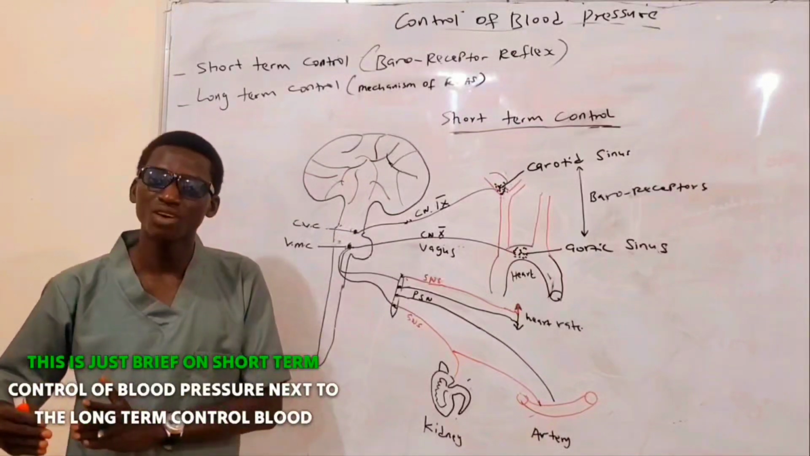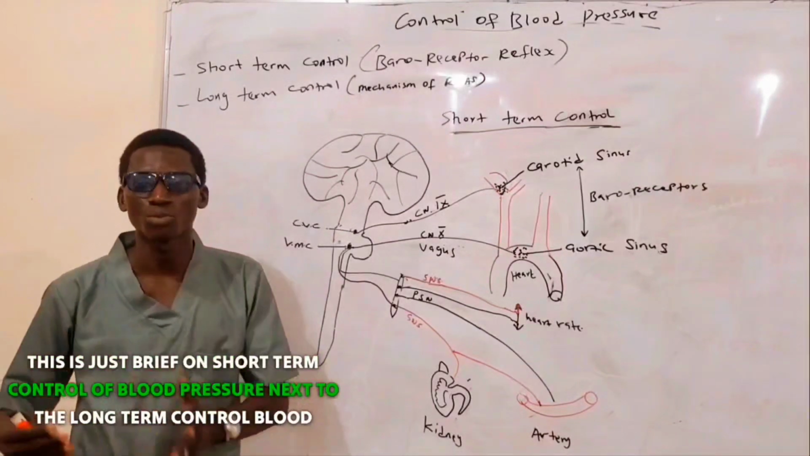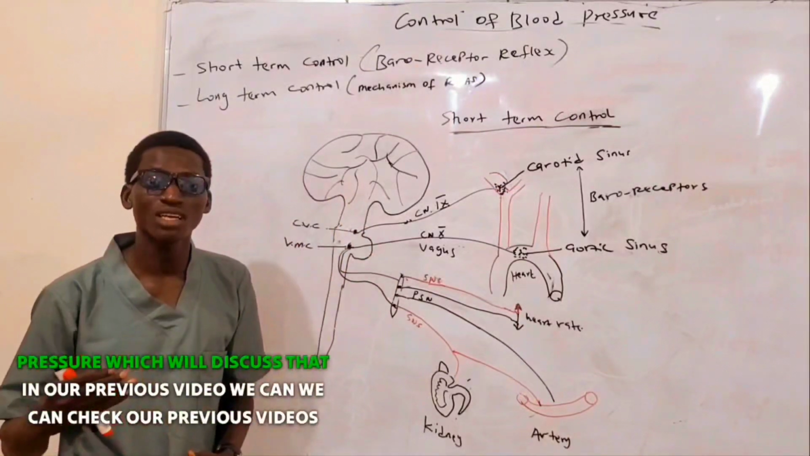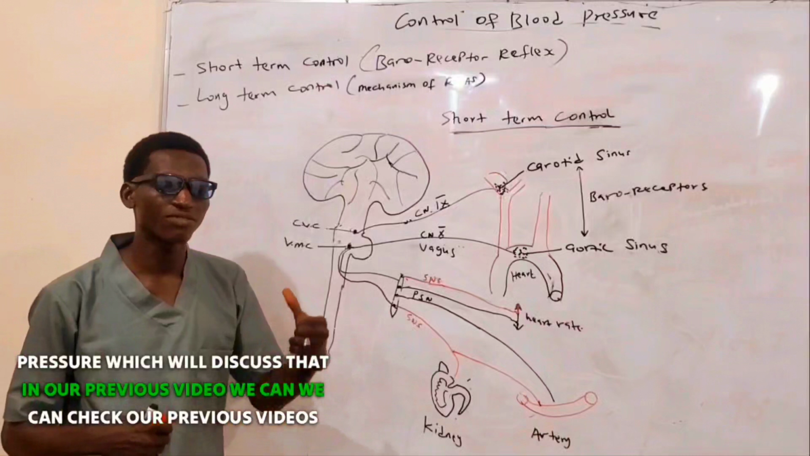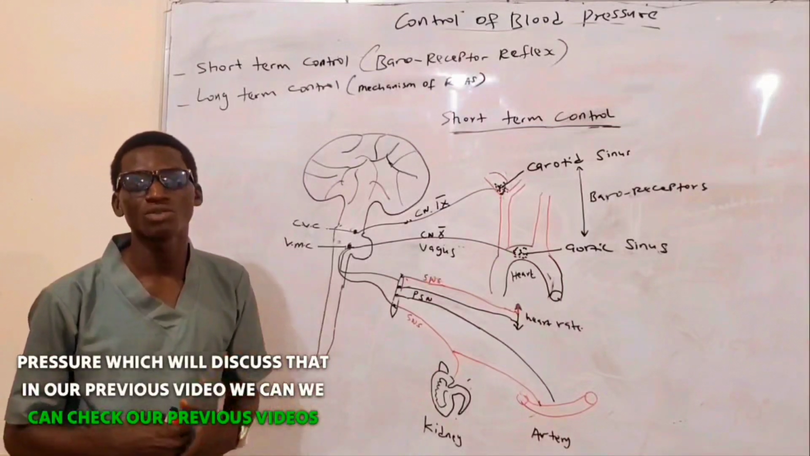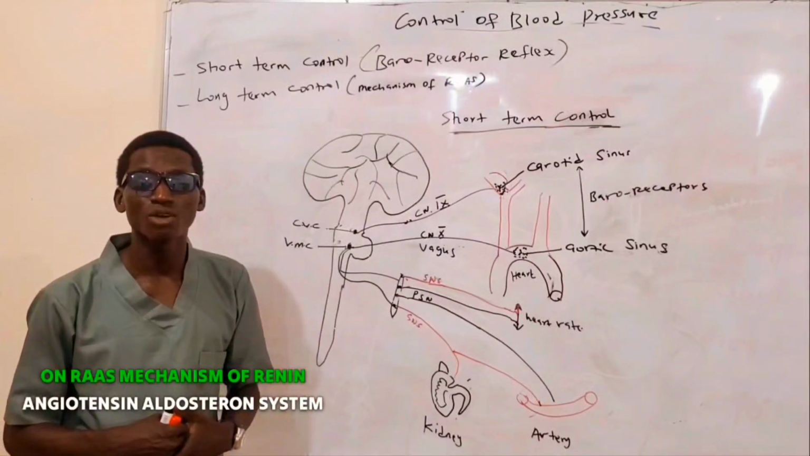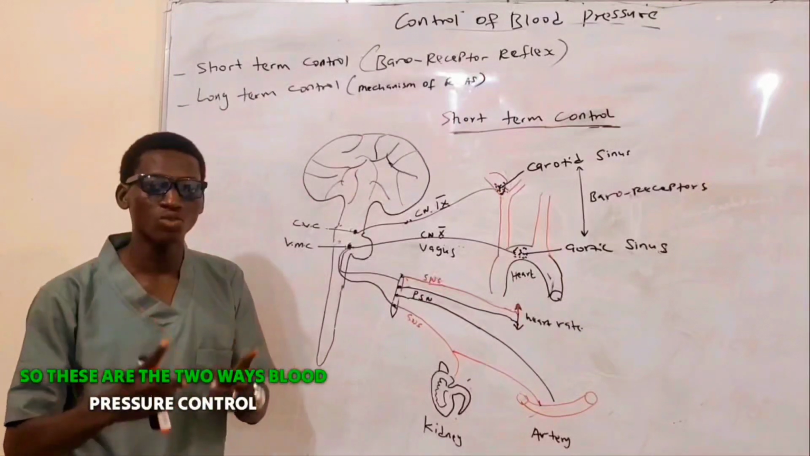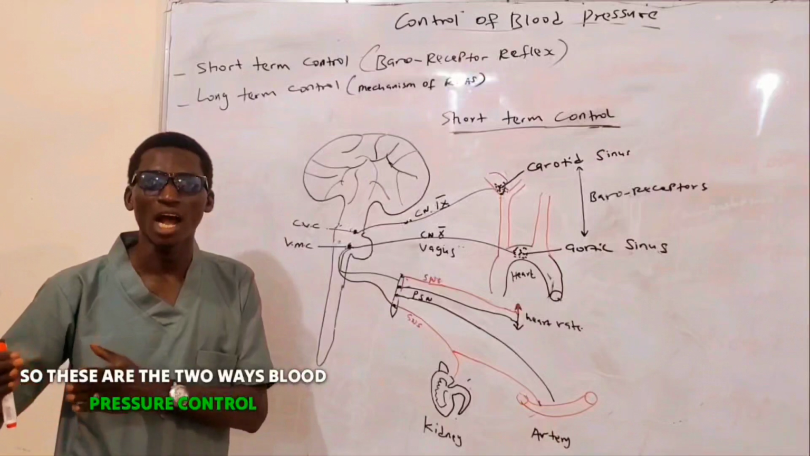This is just a brief on short-term control of blood pressure. Next is the long-term control of blood pressure, which we've discussed in our previous video. You can check our previous videos on the mechanism of the renin-angiotensin-aldosterone system. So these are the two ways blood pressure is controlled.